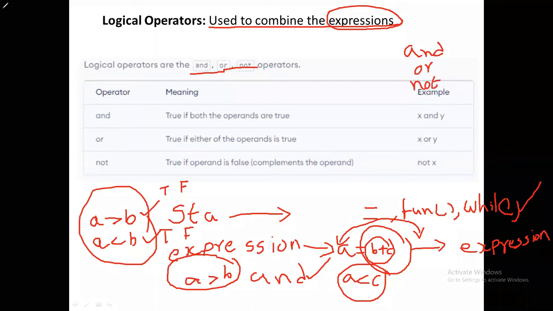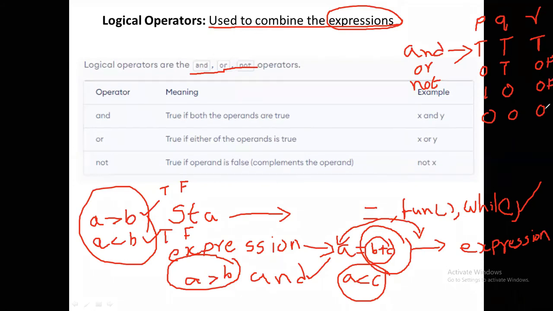I hope you all know the truth table of AND. For example, there are two expressions, P and Q. For AND, if the first expression P is true and Q is true, then only the entire expression will be true. In all the remaining cases, it is false. False is indicated with 0.